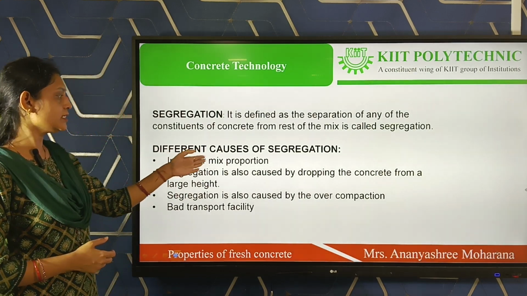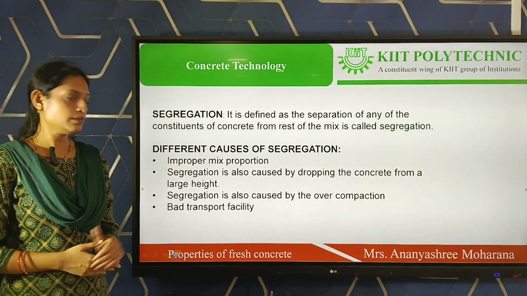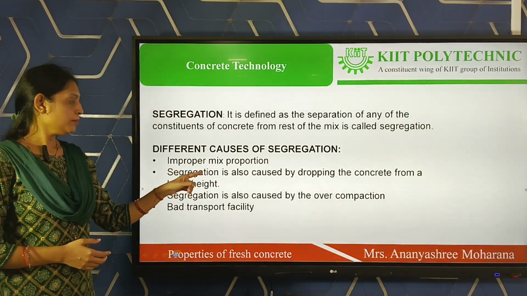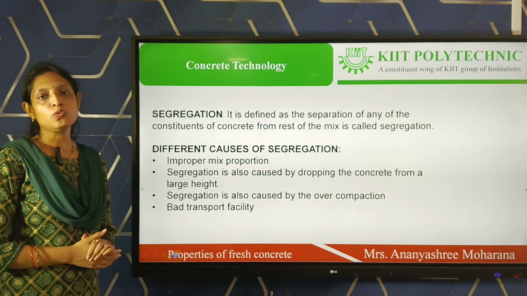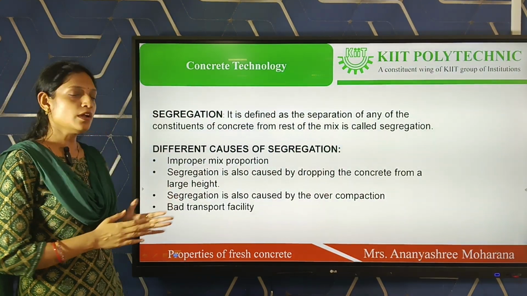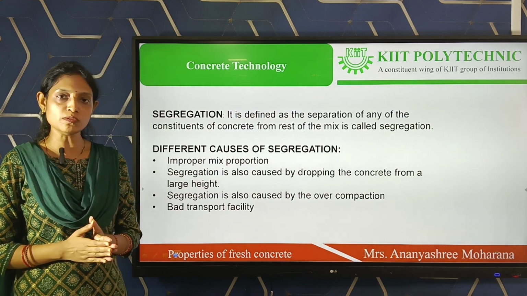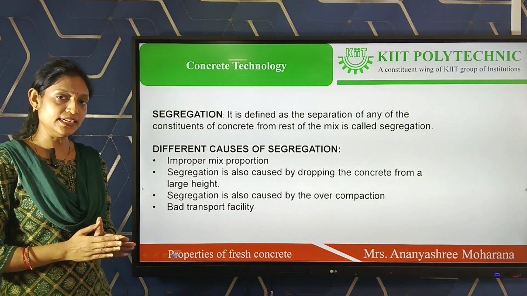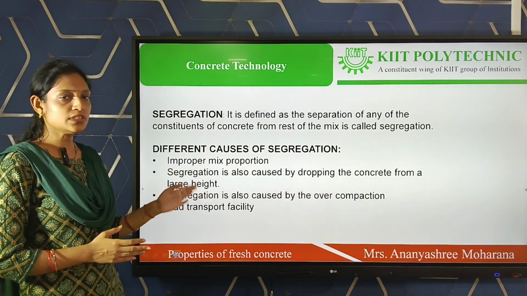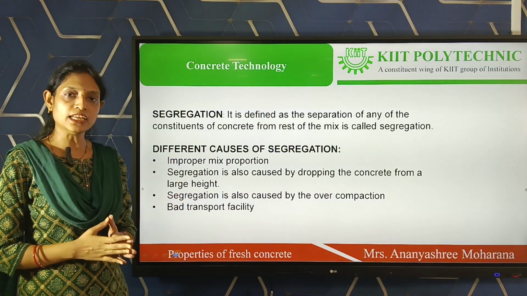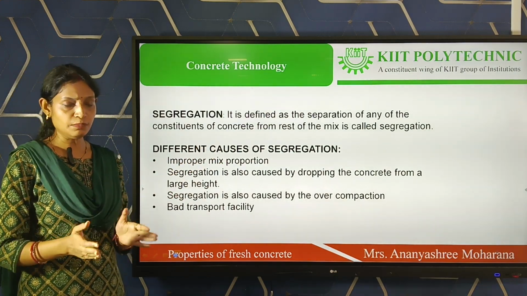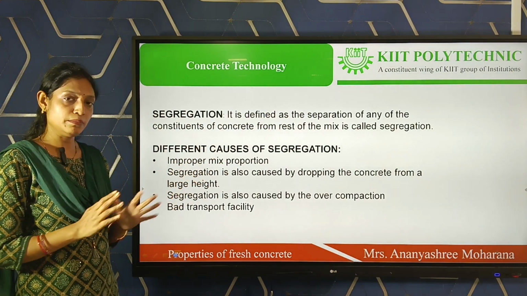Then, different causes of segregation. How does segregation occur? One is improper mix proportion. That means when we are preferring some water cement ratio, if the proportion of water cement ratio and the proportion of the materials, that is cement, sand and aggregate, is improper, then segregation occurs. That means the ratio cannot be properly maintained.